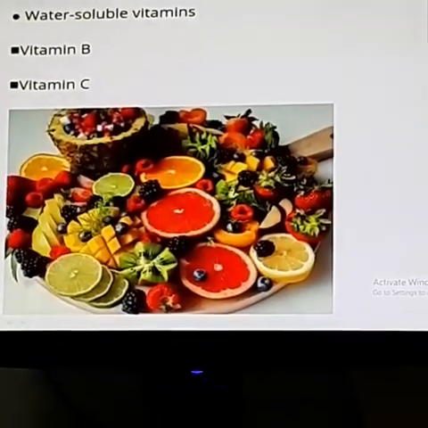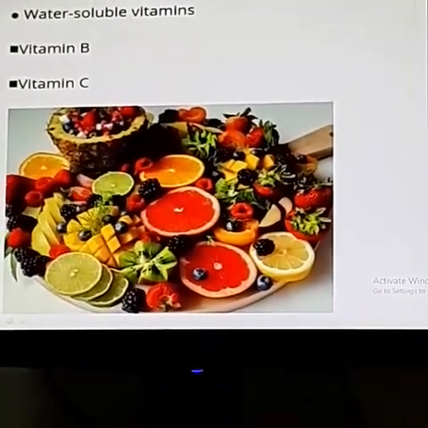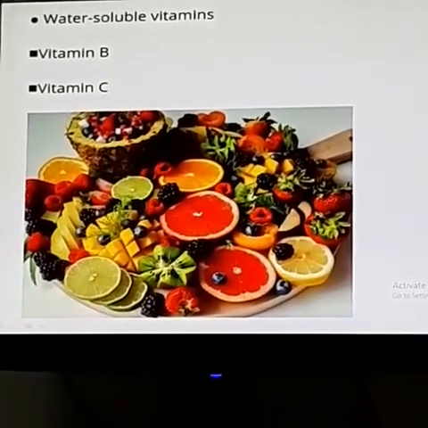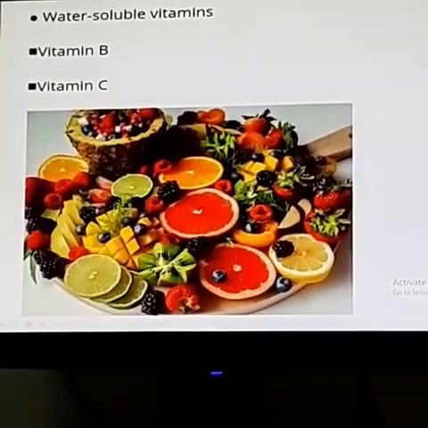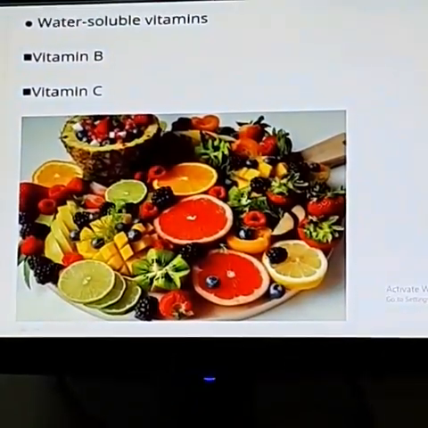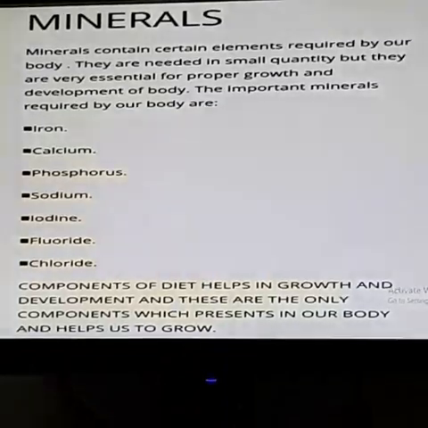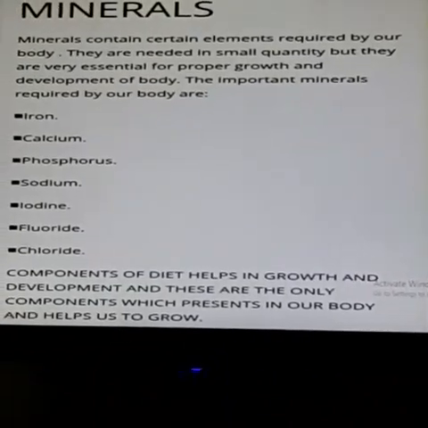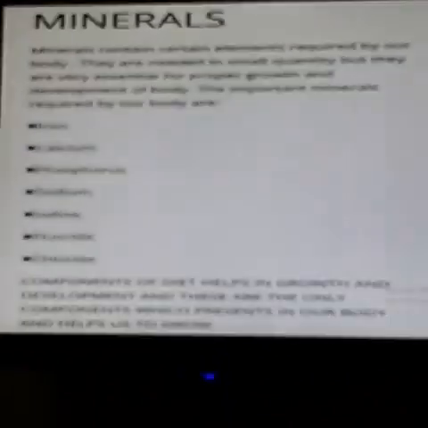Then water soluble vitamins are vitamin B and vitamin C. Already we have discussed vitamin B complex. There are so many types of vitamin B, and vitamin C also. They are called water soluble vitamins. Understand? Then minerals. Minerals are one type of component of the diet, and first we will discuss the minerals.